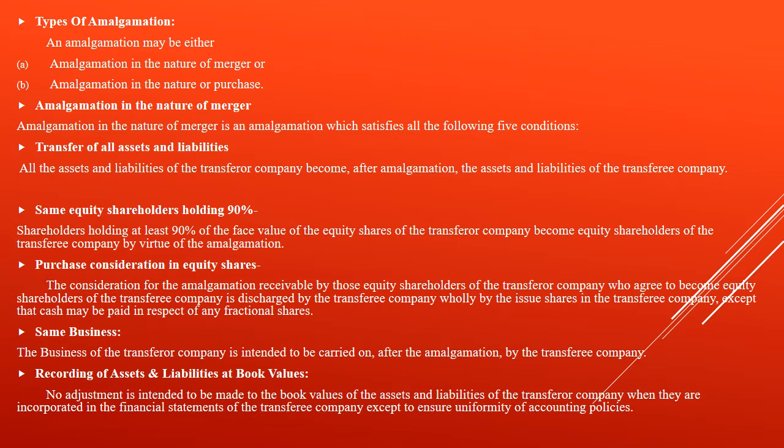Then the same business, the fourth point. The business of the vendor company is intended to be carried on after the amalgamation by the purchasing company. That should be there. Then recording of the assets and liabilities at book value. No adjustment is intended to be made to the book values of the assets and liabilities of the vendor company when they are incorporated in the financial statement of the purchasing company, except to ensure uniformity of accounting policy. Okay, these are the 5 conditions to determine whether it is a merger, an amalgamation in the nature of merger.